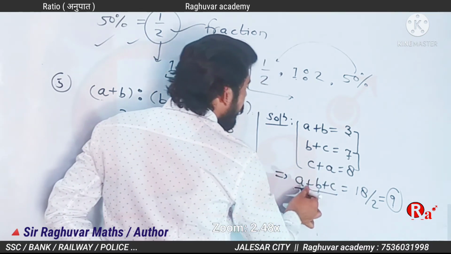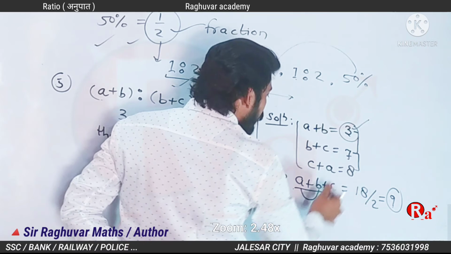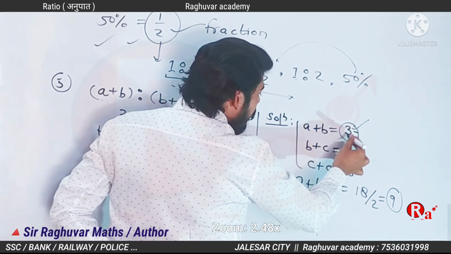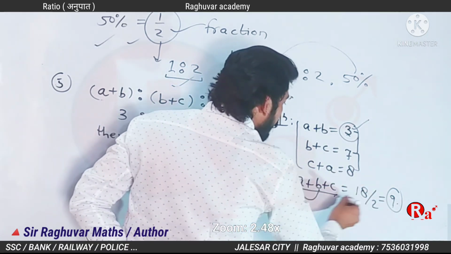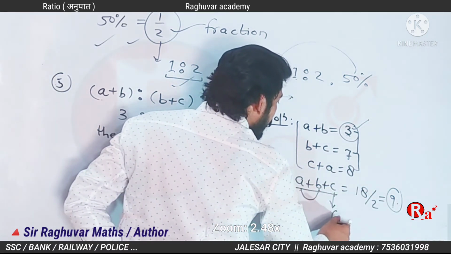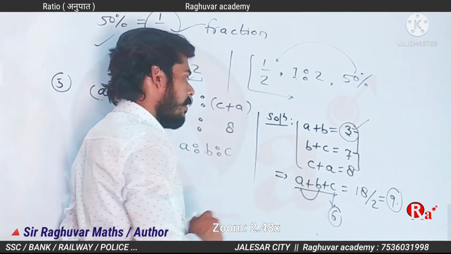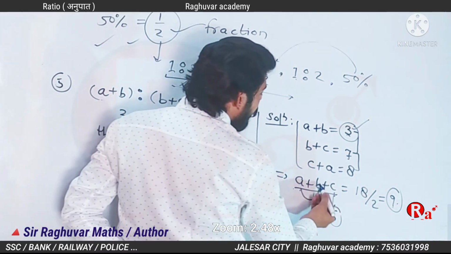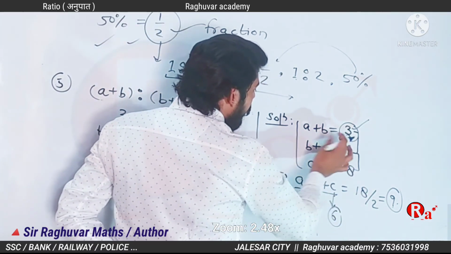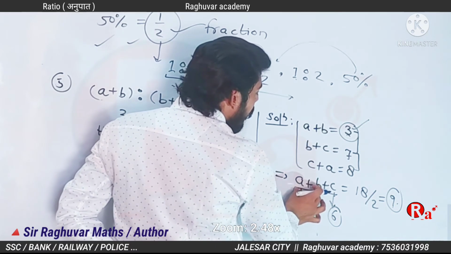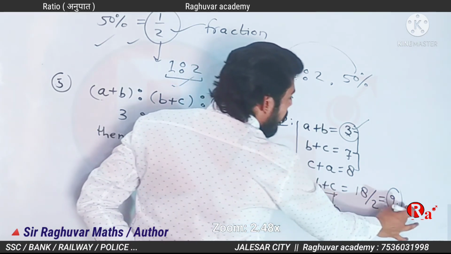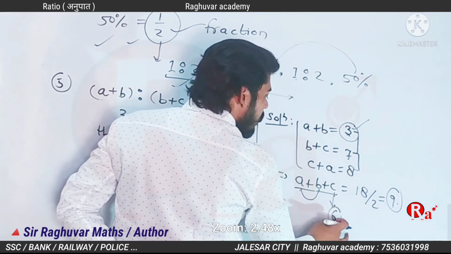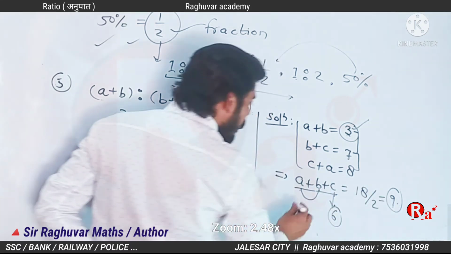B plus C is 7, so A plus B is 3 and the total is 9, giving C as 6. Again, A plus B equals 3 and total is 9, so C is 6. 6 and 3 is 9.